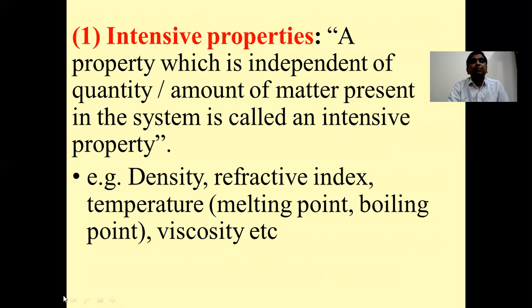Intensive property: a property which is independent of quantity or amount of matter present in the system is called an intensive property. Remember here the word intensive, I standing for independent. So a property which is independent of amount of matter or quantity of matter present in the system is called an intensive property. Examples: density, refractive index, temperature, that is melting point or boiling point, viscosity, etc.